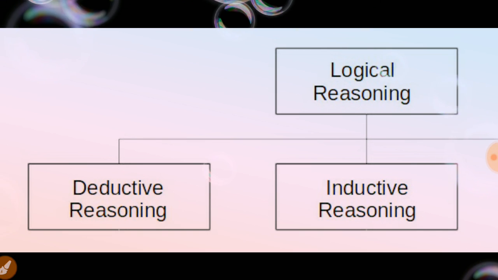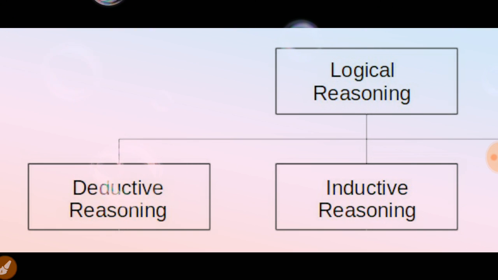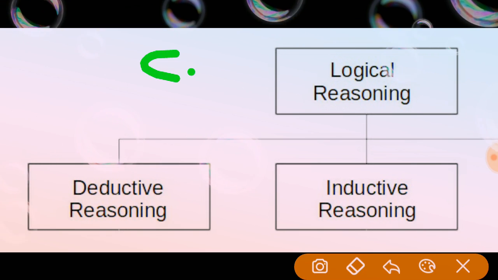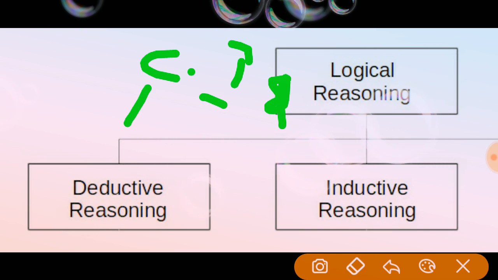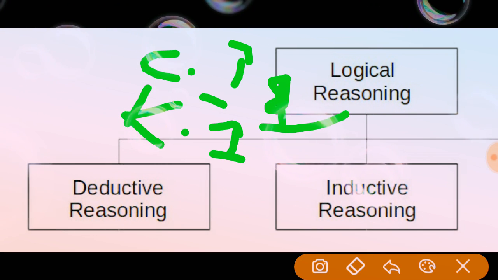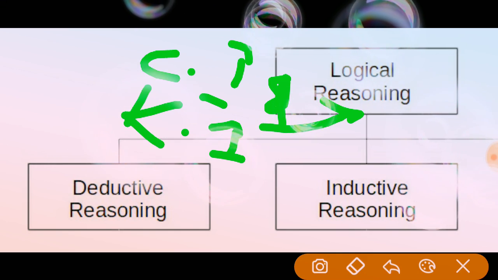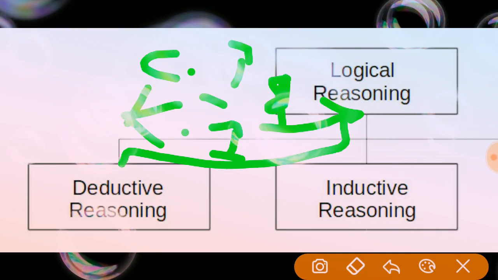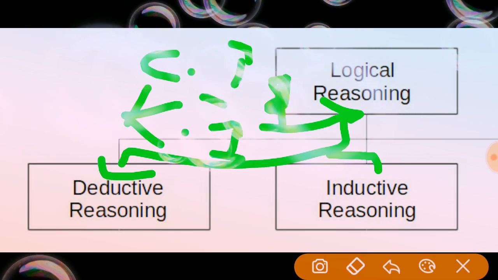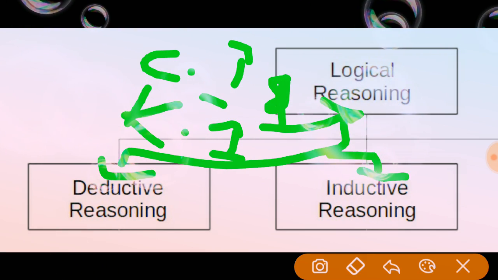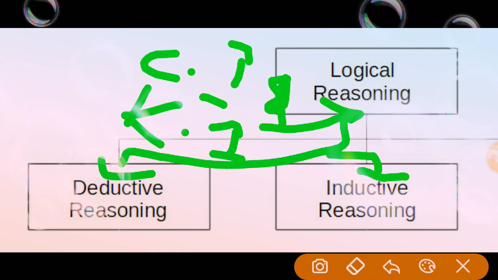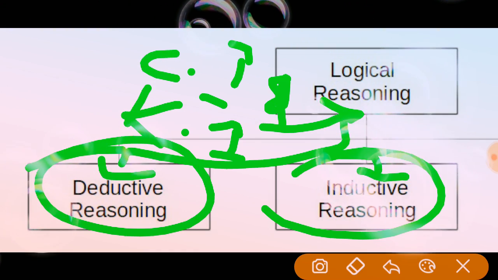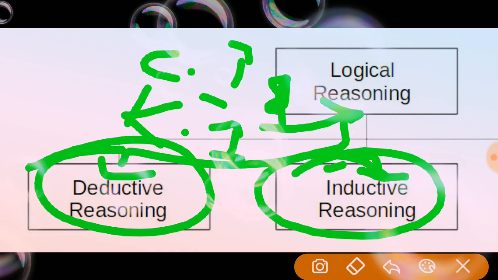Logical reasoning is a process to collect the information. Collecting the information and knowing the information is called logical reasoning. So logical reasoning is divided into two types: the first one is deductive reasoning and the second is inductive reasoning. Have you heard the words deductive reasoning and inductive reasoning? Many times we hear about reasoning.